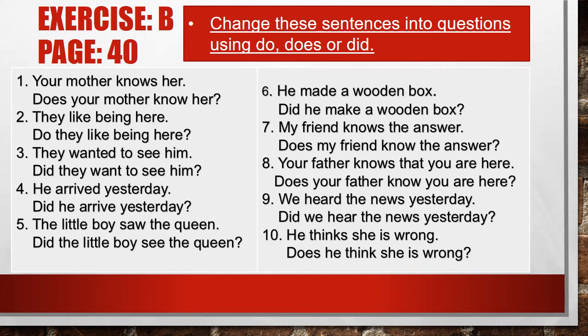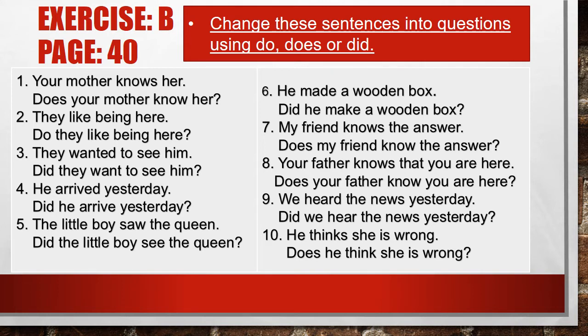So the sentence becomes, did they want to see him? And I already told you in the tenses that whenever we use did, there is no need to use the second form of the verb. So when we use did, we will change the verb into the first form. So, did they want to see him, right?